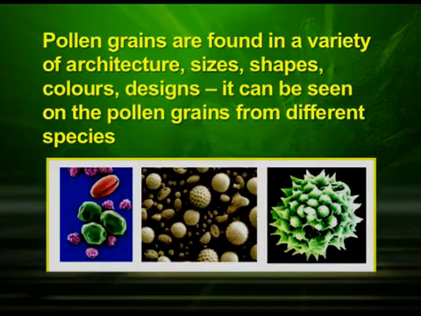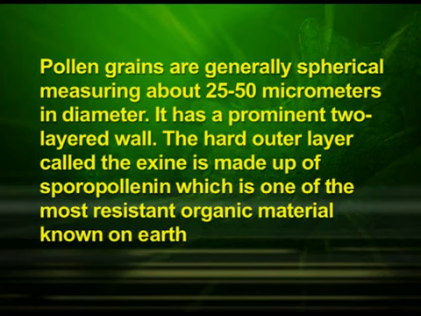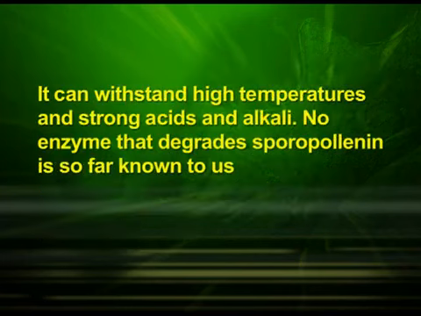Pollen grains are found in a variety of architecture, sizes, shapes, colors, and designs. It can be seen on the pollen grains from different species. Pollen grains are generally spherical, measuring about 25 to 50 micrometers in diameter. It has a prominent 2-layered wall. The hard outer layer, called the exine, is made up of sporopollenin, which is one of the most resistant organic material known on earth. It can withstand high temperatures and strong acids and alkali. No enzyme that degrades sporopollenin is so far known to us.